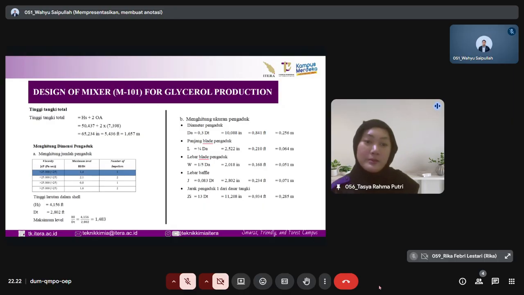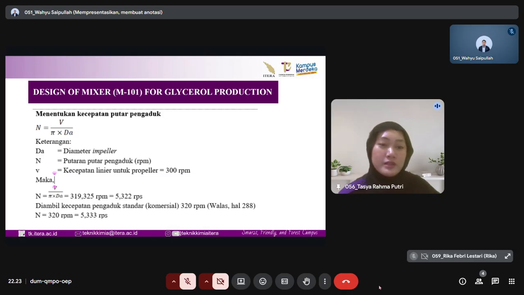We use 1 impeller and DA we found 0,256 meter. For L we found 0,064 meter. For W we found 0,051 meter. For J we found 0,071 meter. And ZE we found 0,285 meter. For mixer rotation speed we found 320 rpm or 5.333 rps.